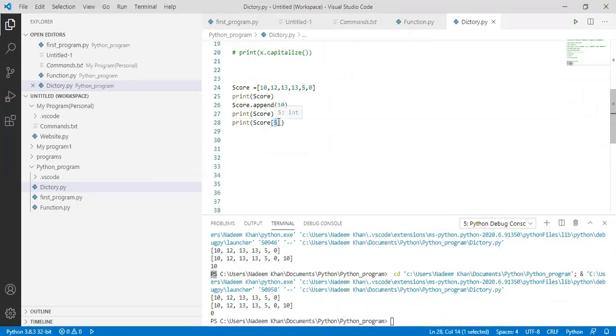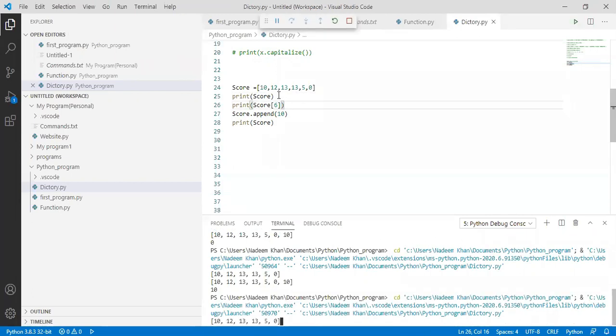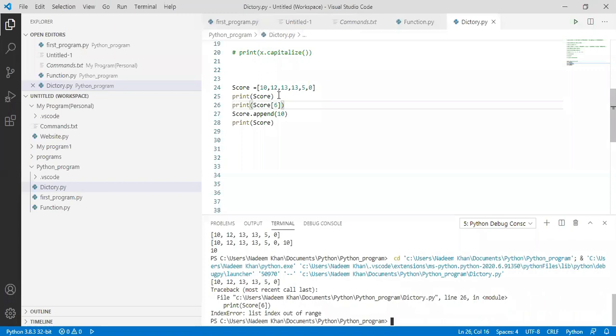If I want to print 6 here, there will be an error. And what will be the error? List index out of range. Because before this, the program has only indices till 5.